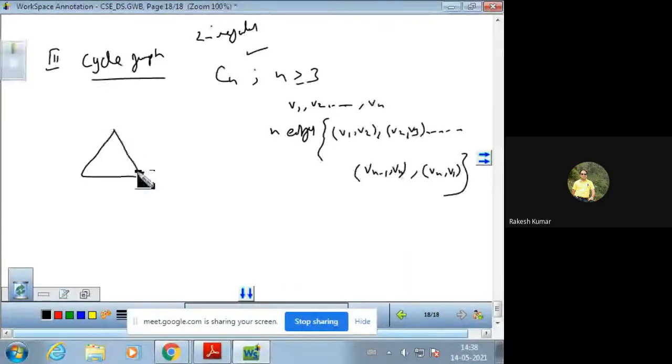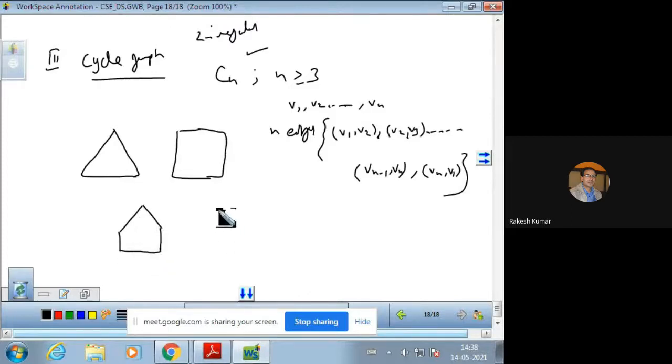For the case of 3, we have a triangle. For the case of 4 vertices, n is equal to 4, we have a square. For the case of 5 vertices, we have a pentagon. And for the case of 6 vertices, we have the example of benzene ring.